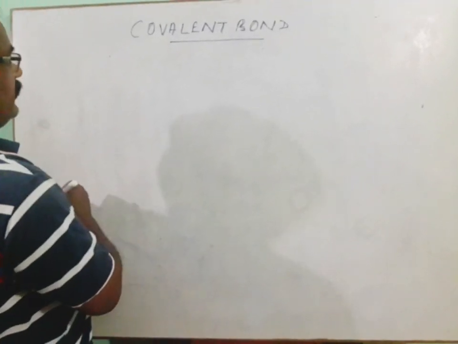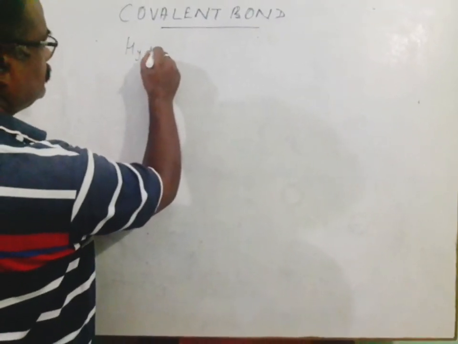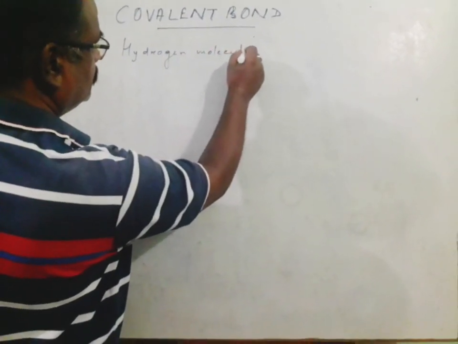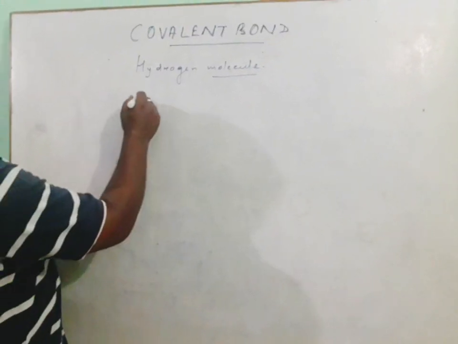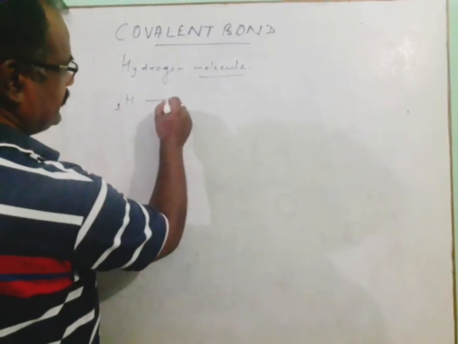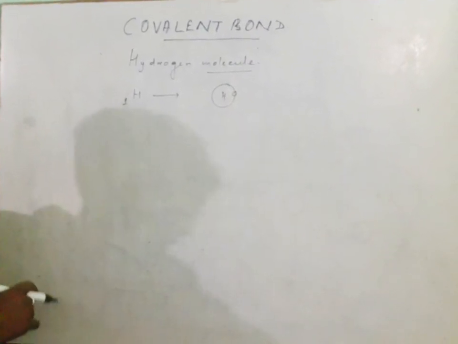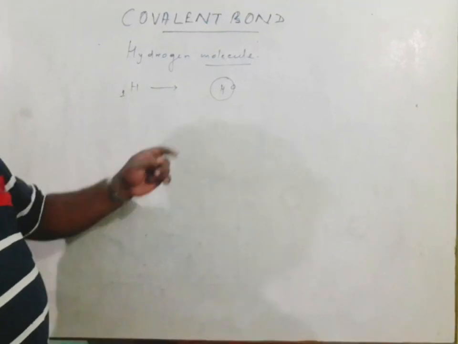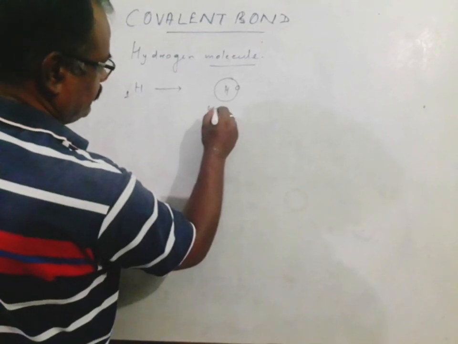Now take an example, the hydrogen molecule. If we see the structure of a hydrogen atom, having atomic number 1, it has only one shell containing only one electron in its outermost orbit, which is considered to be unstable.